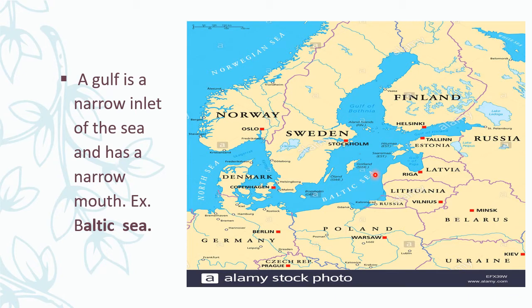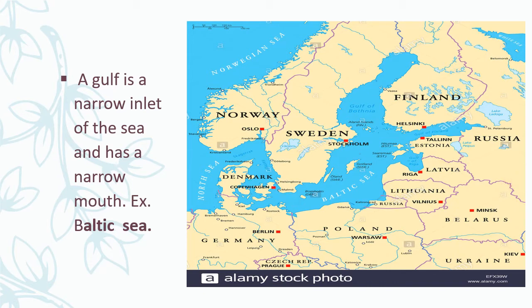This is actually the Baltic Sea. So an example is the Baltic Sea, and this is also Finland. Here you see, three sides are connected with land, and one side is a narrow mouth. This is actually the Gulf of Finland, that part. Okay, this is called a Gulf. Remember, a bay is where the land curves inwards and the mouth is totally wide. But a gulf is a narrow inlet and has a narrow mouth.